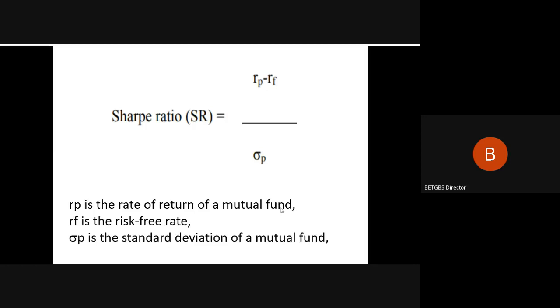You can take the risk free rate proxy as treasury bill of 91 days or treasury bill of 182 days, or else you can take the bank fixed deposit rate in the Indian context. But usually we take the treasury bill rate as the risk free rate for the measure. And what is sigma P? It is the standard deviation of the past returns that your mutual fund has realized.